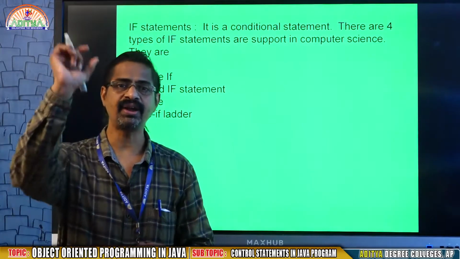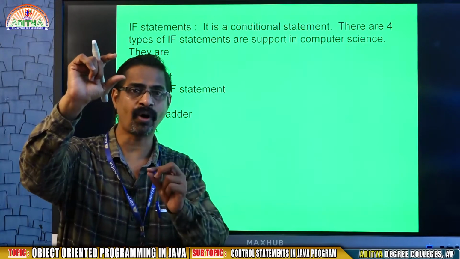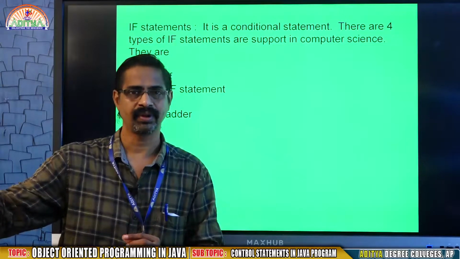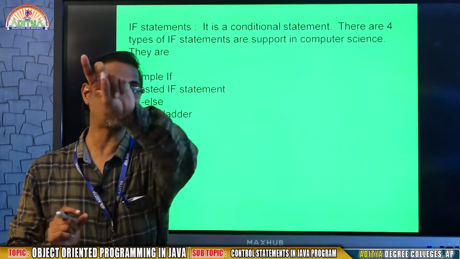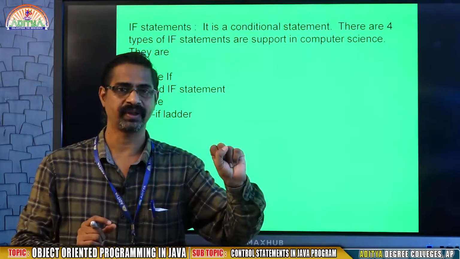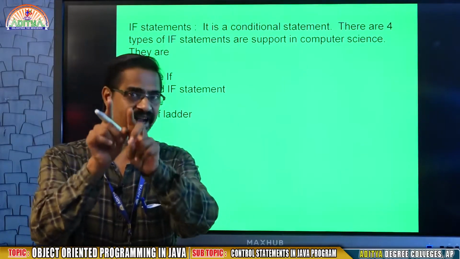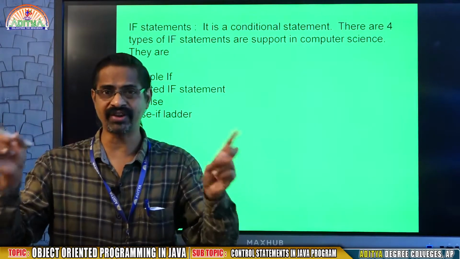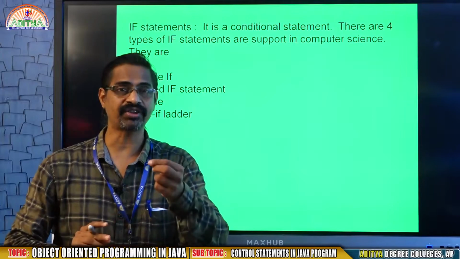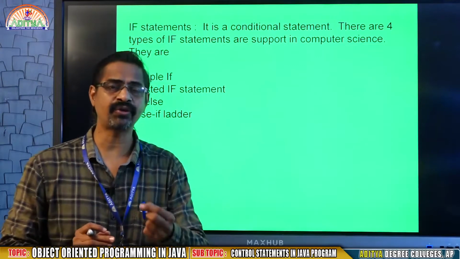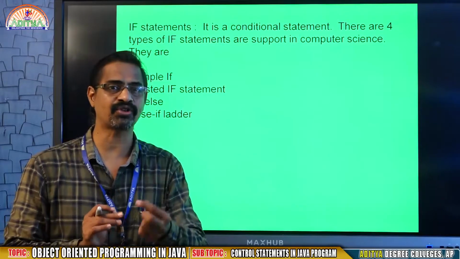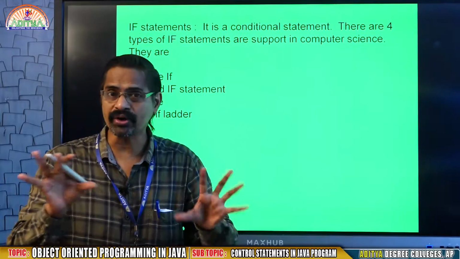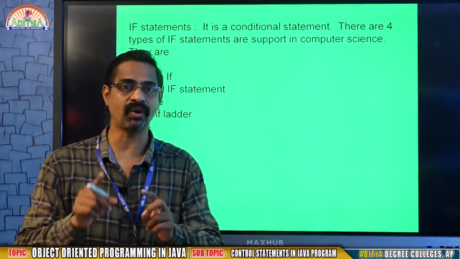That means if the gender is male, his bonus is calculated according to this requirement, that is, this block of statements. If he is not male, then another set of statements. According to the gender category, the execution will choose one set among two sets. That is the concept of if. So that's why in if we say condition. Here the condition is most important. Basing on the condition, we select a group of statements, because I don't want to execute both blocks. Only one block I want to execute.